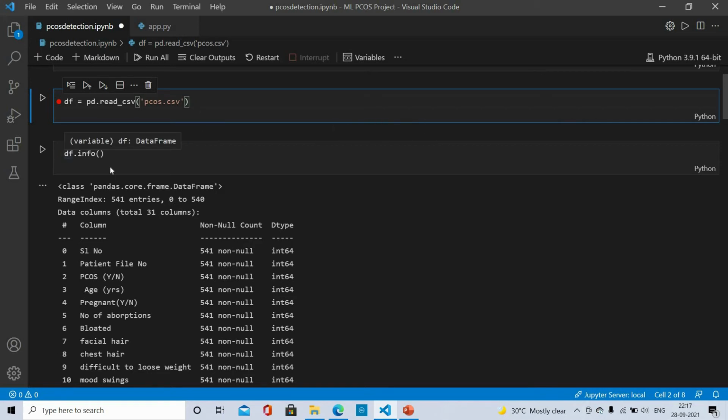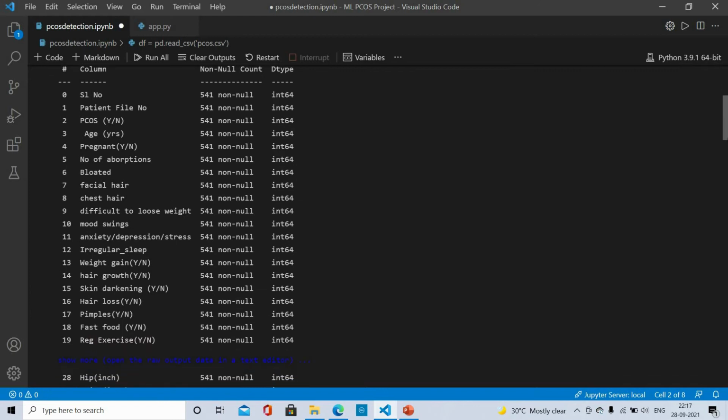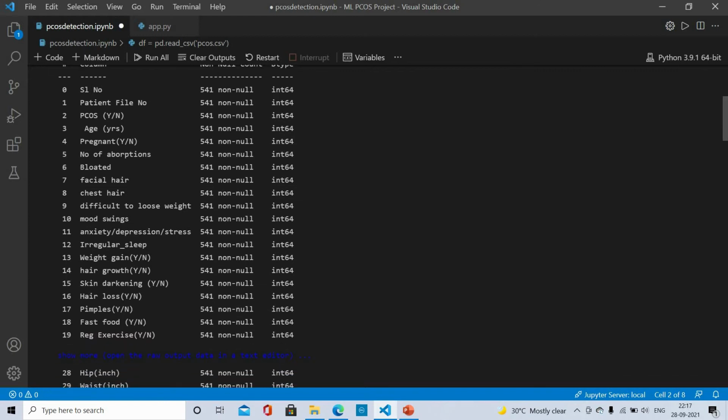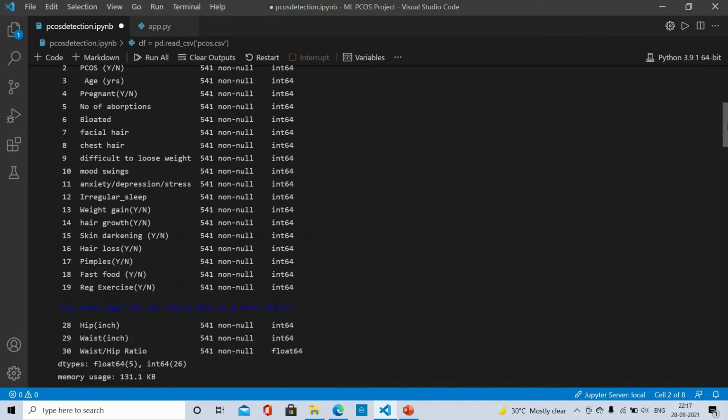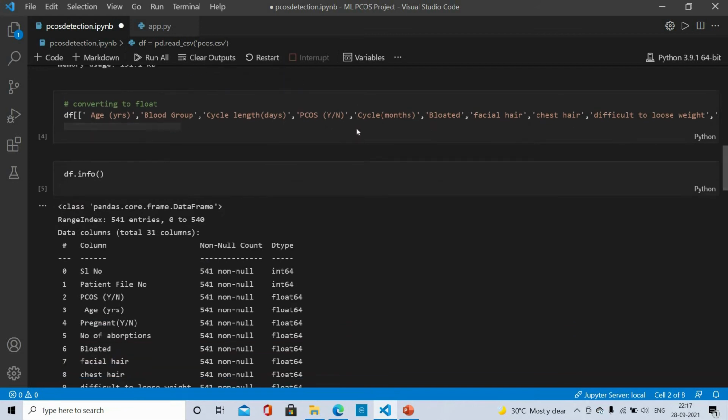Here I have done df.info, and this df.info will show me the information of all the columns which are present in my data set. As you can see, there are around 30 columns in my data set, and mostly they are of type integer. Further I will convert all the column values to float type because the user can enter float values.